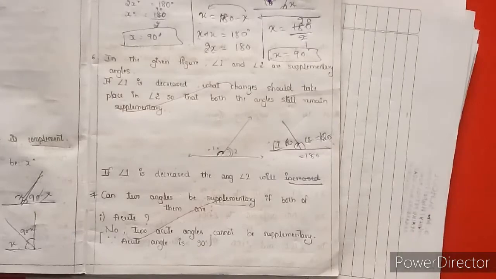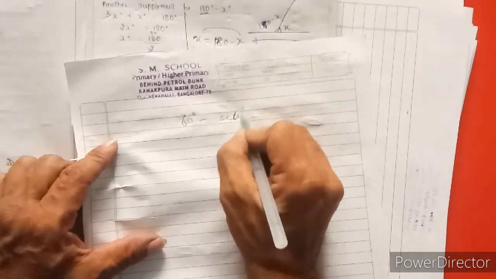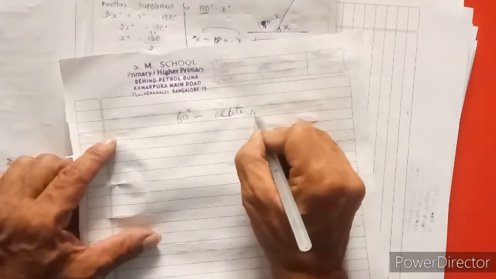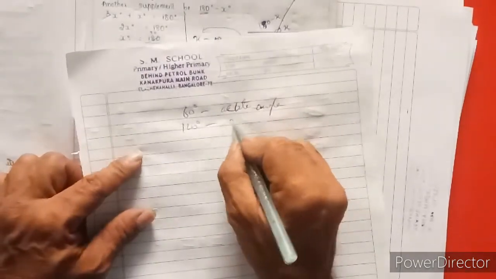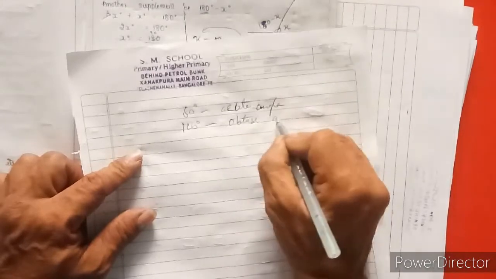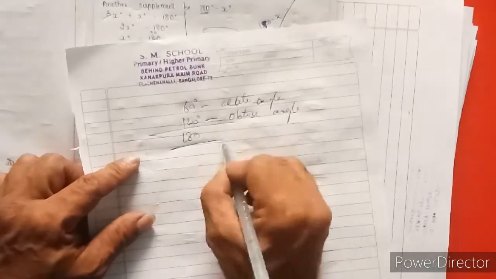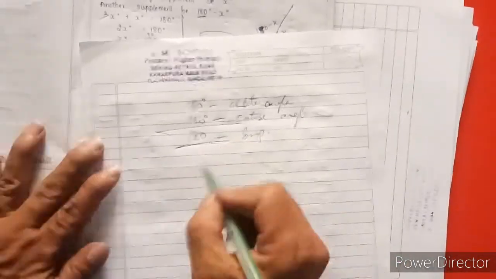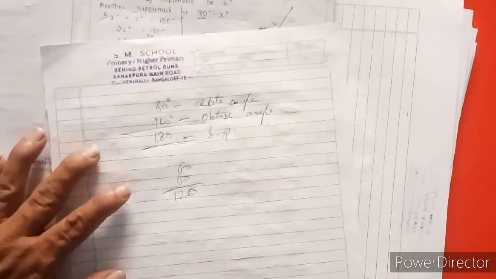Because we know that if the first angle is 60 degrees, this is an acute angle, right? And the other is 120. This is what? An obtuse angle, right? The second one is an obtuse angle. If we add them together to get 180 degrees, this is a supplementary angle. What is being asked is that both should be acute angles. How would that come? If 60 plus 60, it will come to 120 degrees. Or you can take 60 and 85 degrees also.